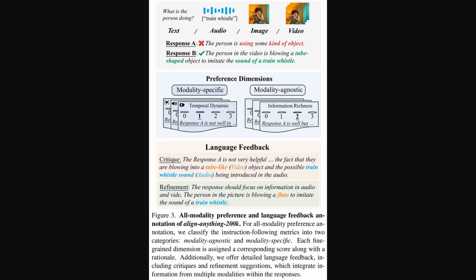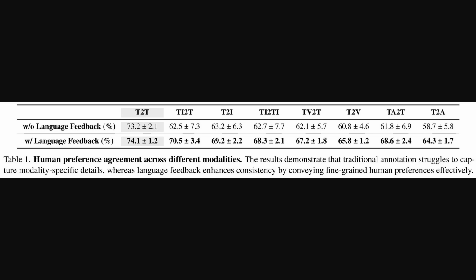So building on that idea of detailed feedback we saw in the annotation process, Table 1 here really drives home why it's important. This table shows the percentage of agreement between human annotators when they're judging the model's responses. You can see 2 rows, one without language feedback, just the basic preference choice, and one with that detailed language feedback. Across all these different task types, like text to text, text to image, text to audio, the agreement rate is consistently higher when language feedback is involved.